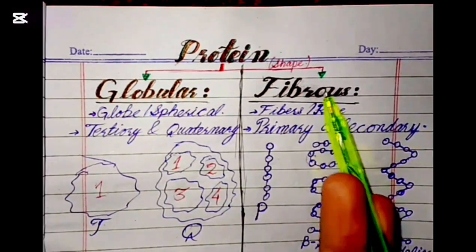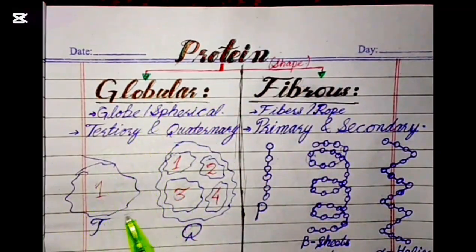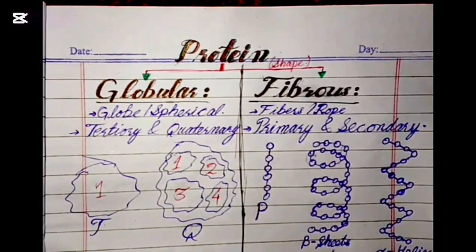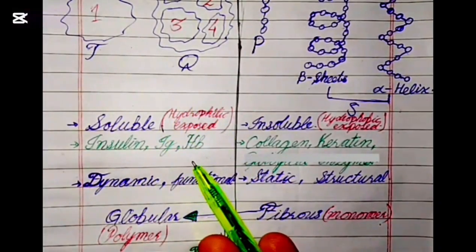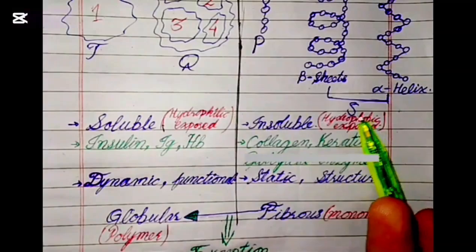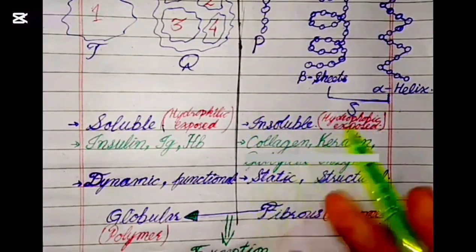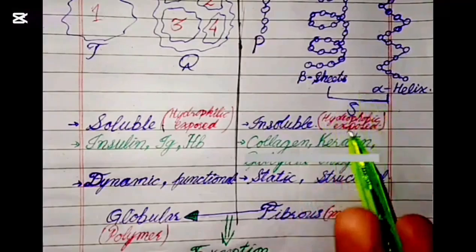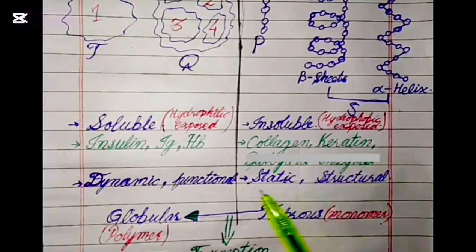When we look at fibrous and globular, we can also say that fibrous can change into globular by some modification or by combination. On the basis of this, we also say that globular are soluble in water and fibrous aren't. The reason is that amino acids have hydrophobic groups. In the primary structure, every group is exposed, so the hydrophobic groups are exposed and they repel water. So they are insoluble in water.